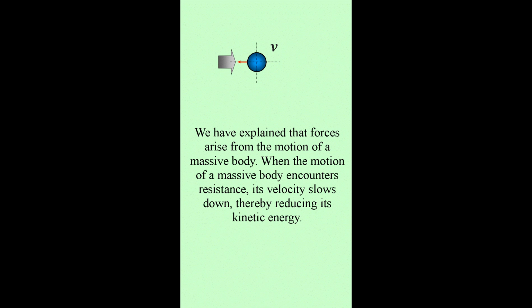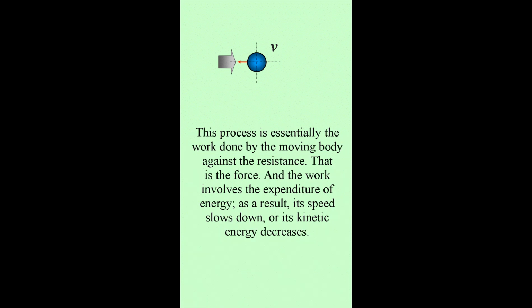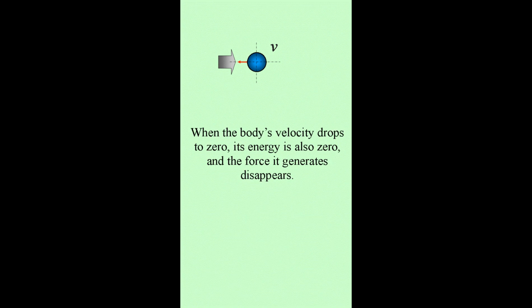We have explained that forces arise from the motion of a massive body. When the motion of a massive body encounters resistance, its velocity slows down, thereby reducing its kinetic energy. This process is essentially the work done by the moving body against the resistance. That is the force. And the work involves the expenditure of energy. As a result, its speed slows down, or its kinetic energy decreases. When the body's velocity drops to zero, its energy is also zero, and the force it generates disappears.